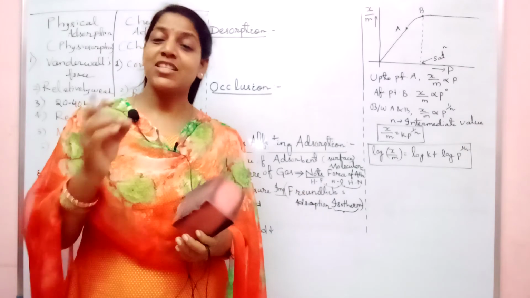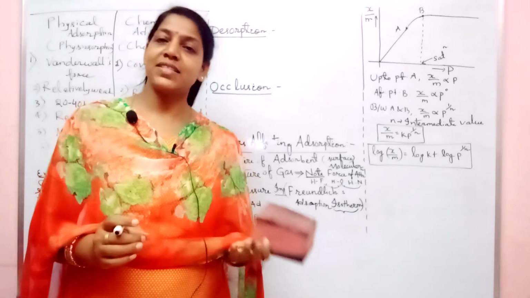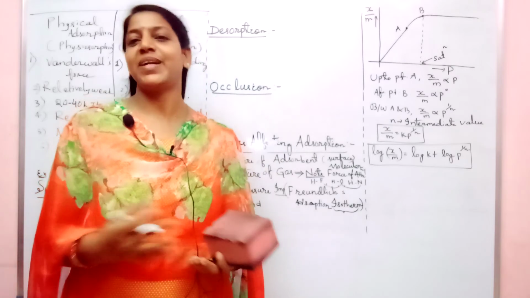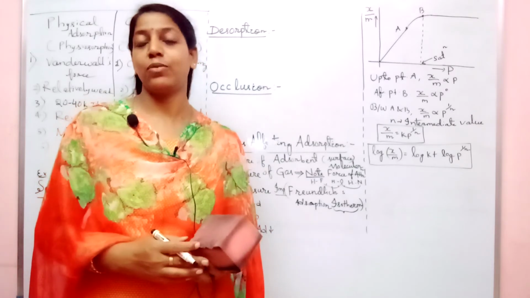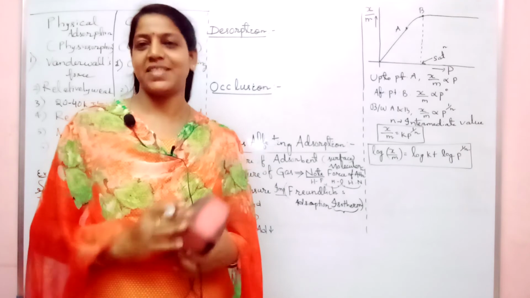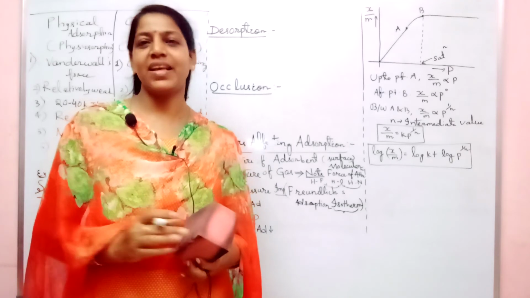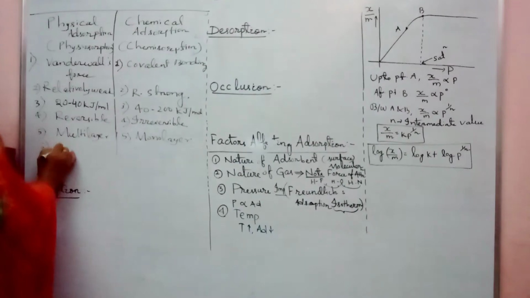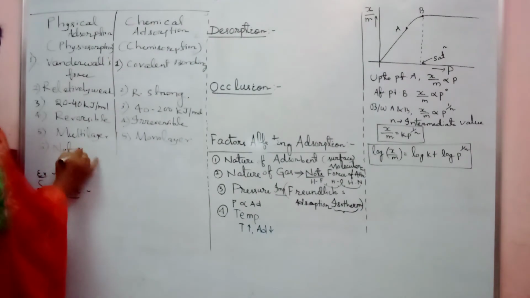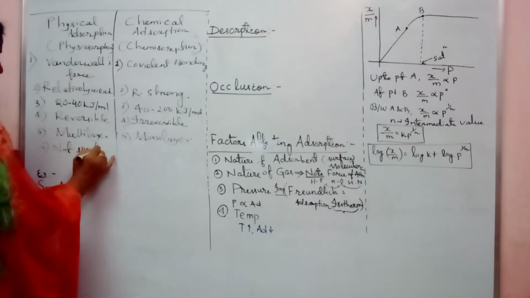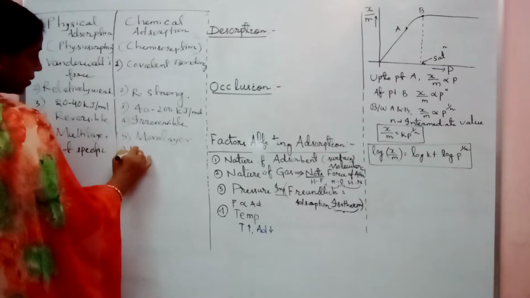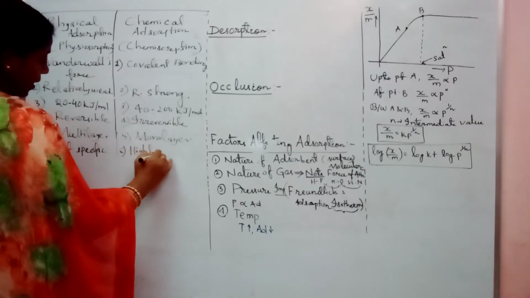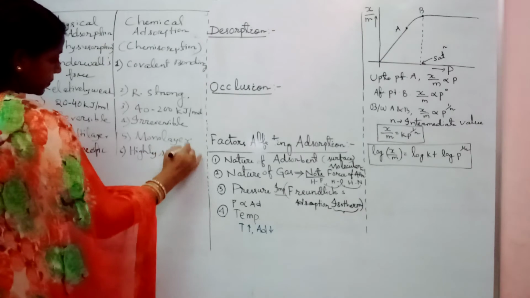There will be specific adsorbent and adsorbate. Then only there will be chemical bonding. So it is highly specific, which is chemical adsorption. So physical adsorption is not specific, chemical adsorption is highly specific.